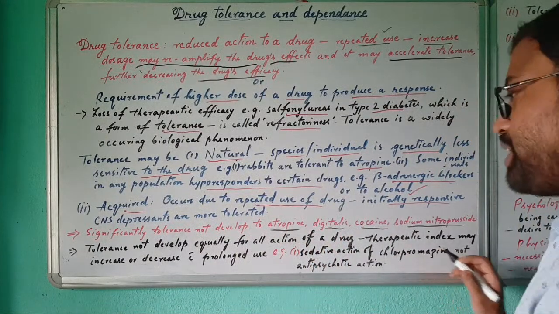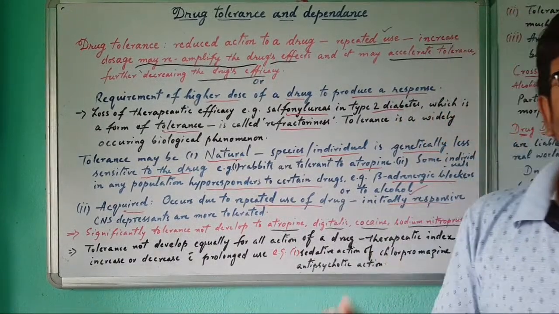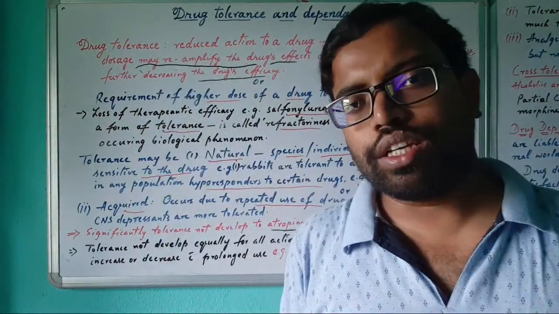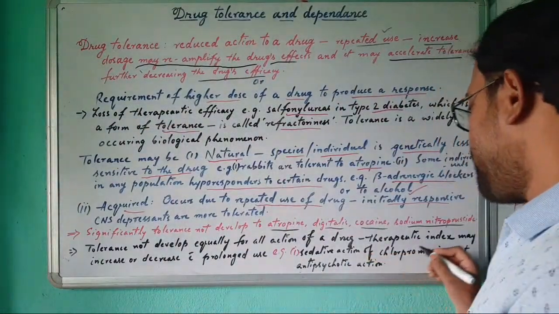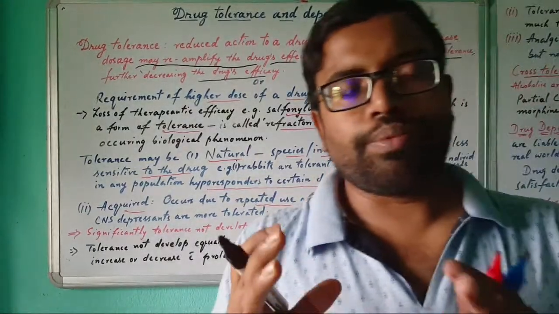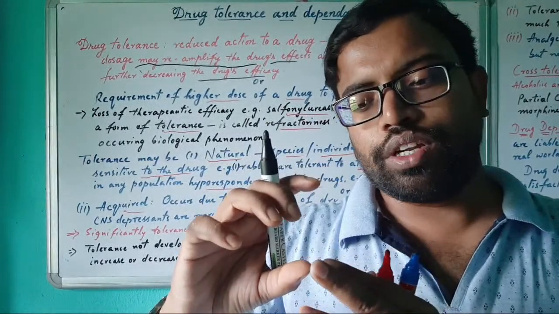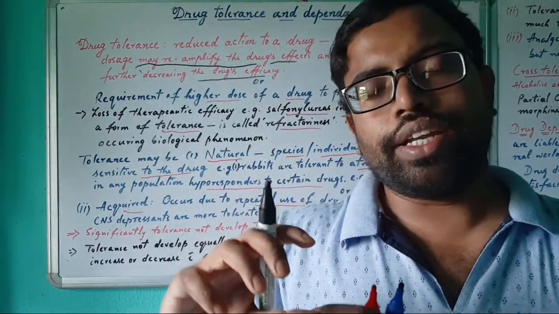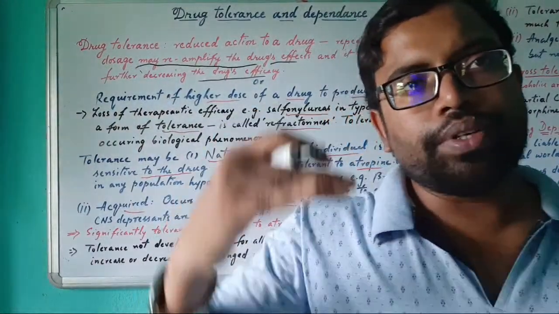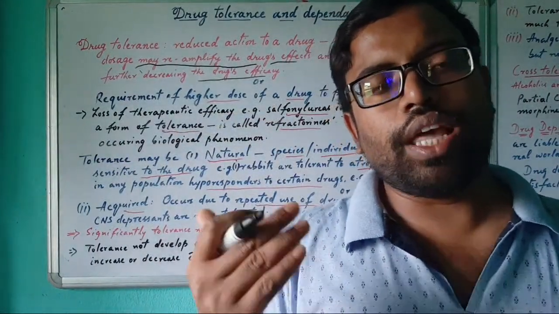Then the therapeutic index may increase or decrease with prolonged use. Obviously, if someone takes a drug for a longer period of time, it will definitely reduce the therapeutic index. So what is the therapeutic index? Suppose a certain drug is initially prescribed by the doctor at 10 mg, and its highest dose is 50 mg. If some person takes 50 mg in the first initial phase, then what will happen?